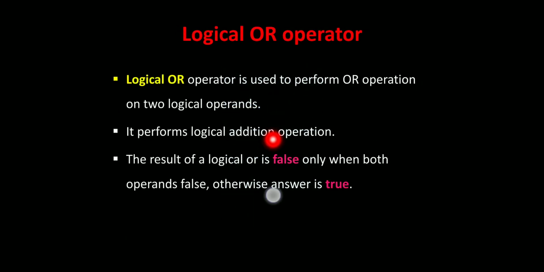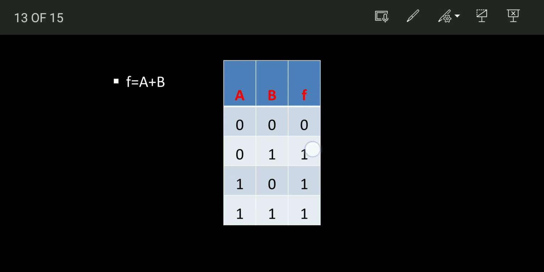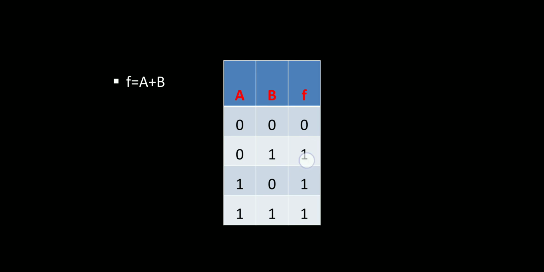The result of logical OR is false only when both operands are false. See here, 0 and 0, the value will be 0. Both values are false, then the output will also be false. For the second, 0 1, the value is 1, it means the value is true. 1 0 again true, 1 1 again true.